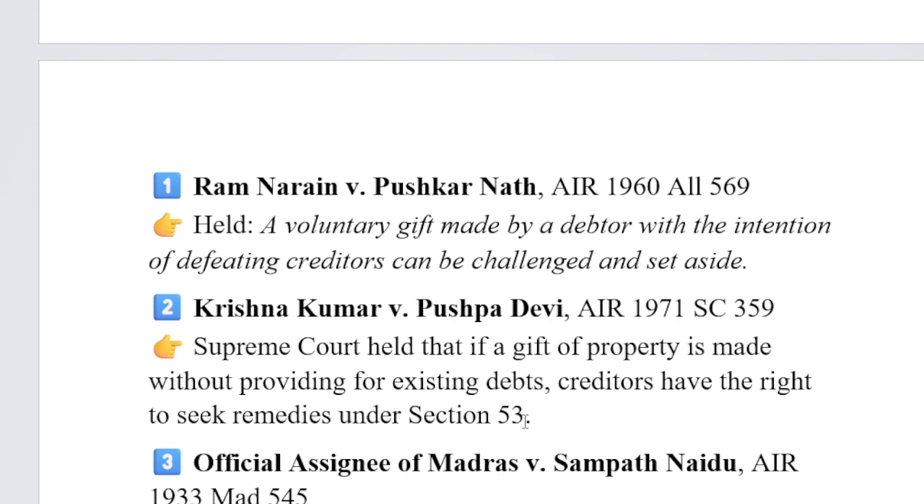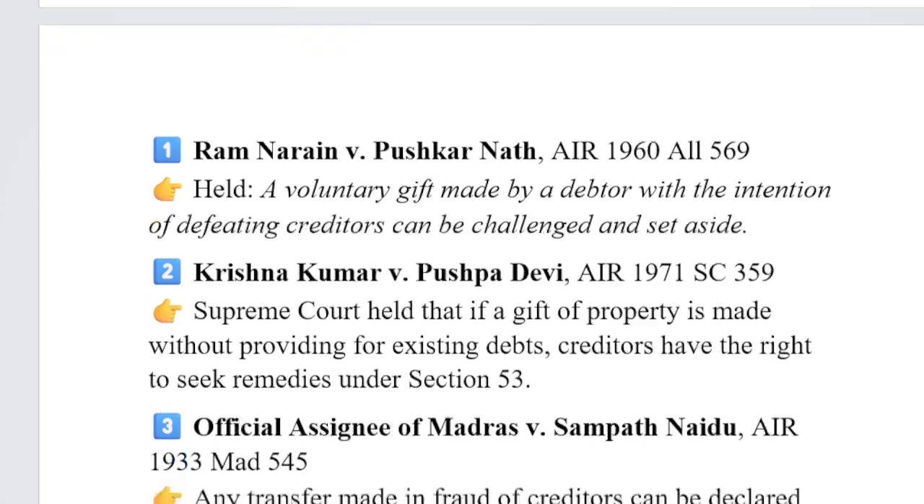That means the transfer can be made with suitable arrangements to repay the debt. But if suitable arrangements are not made, and the transfer is kept sham or in abeyance, that means not disclosed to the creditors, and any suspicious transfer is made without the knowledge of the creditors, such transfer will be held to be voidable. This aspect we can see in Official Assignee of Madras versus Sampath Naidu also.